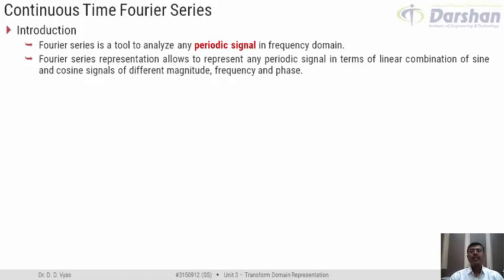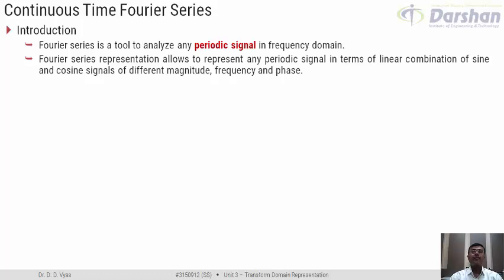So the whole idea is that any periodic signal, which may be a triangular signal, which may be a trapezoidal signal, which may be a square wave, if a signal is periodic, then Fourier series representation allows to represent that periodic signal as summation of sine and cosine signals.